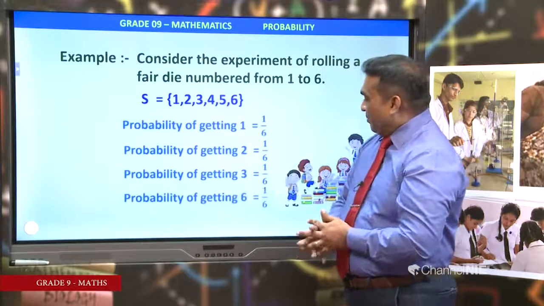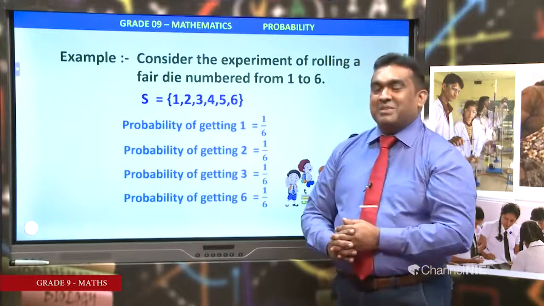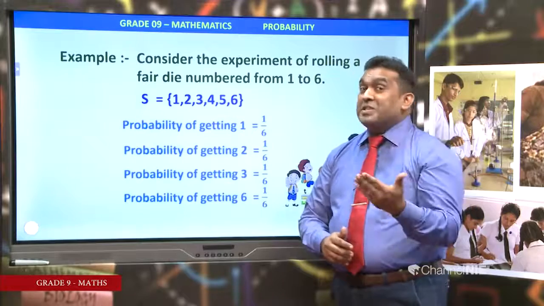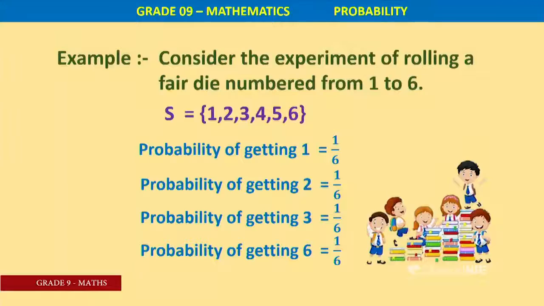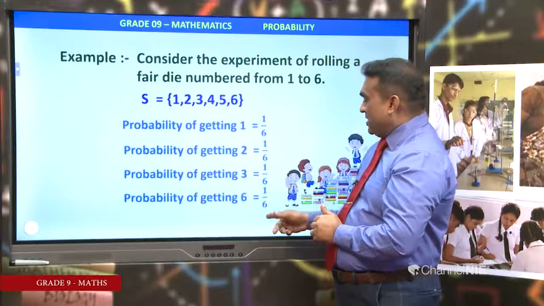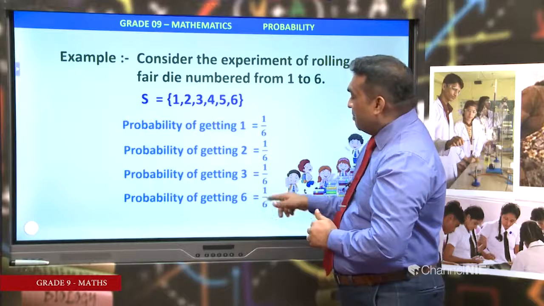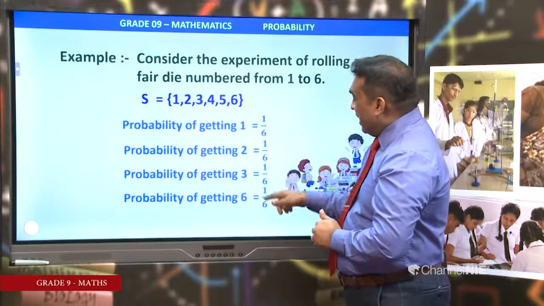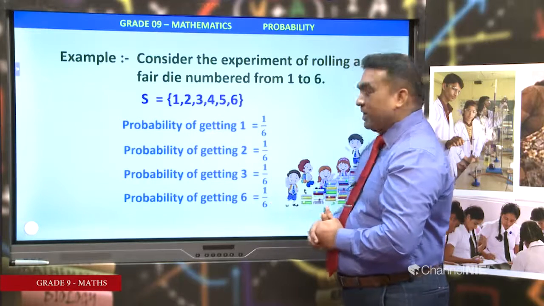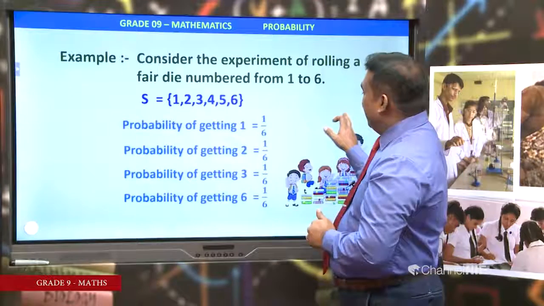Then probability of getting 6. Sometimes you may think that 6 over 6. That is completely wrong. Remember that. Why is that? Getting 6 means not 6 elements there. Only one outcome, that is 1 over 6. Getting 6 means number of outcomes 1, total number of outcomes 6.